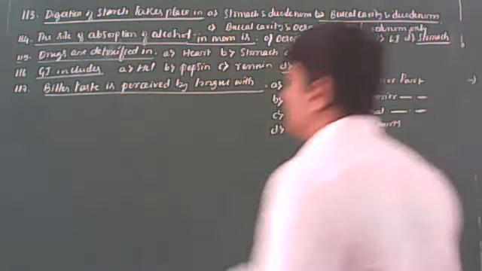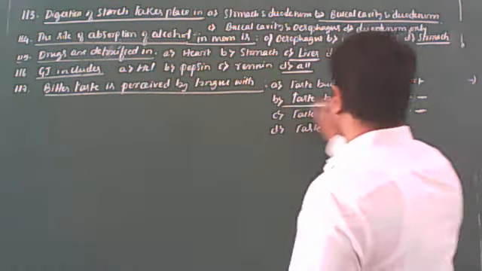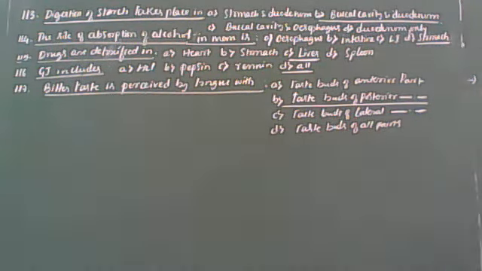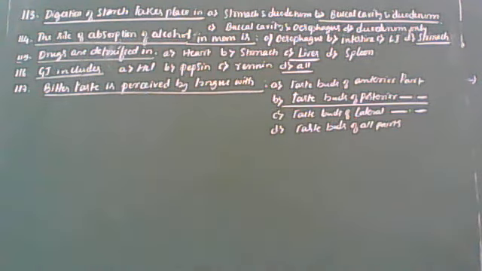You know that bitter taste is always perceived by the taste buds present in the posterior part of the tongue. At the tip, you can find sweet only. Lateral sides are sour only. So bitter taste is always perceived by the tongue with the help of taste buds of the posterior part of the tongue. That we should keep in our mind. I think this is clear for you.